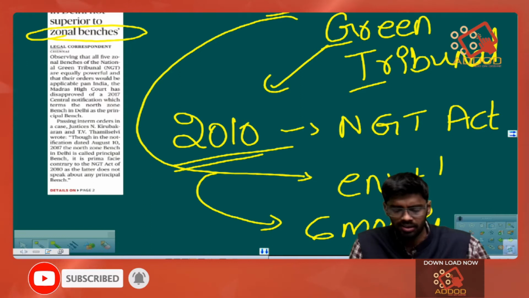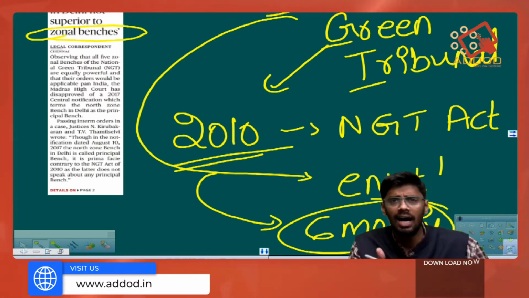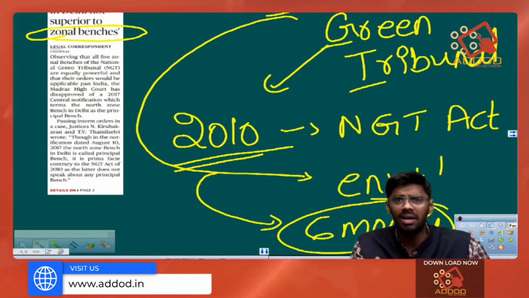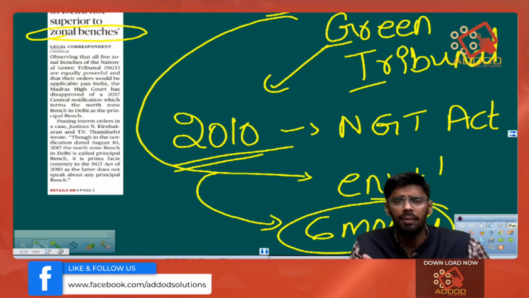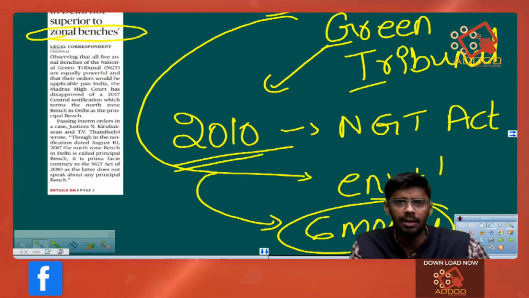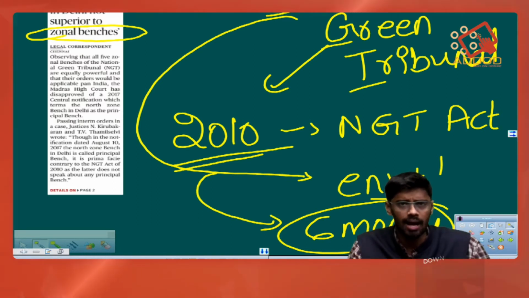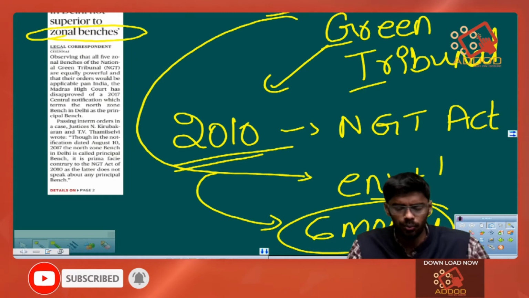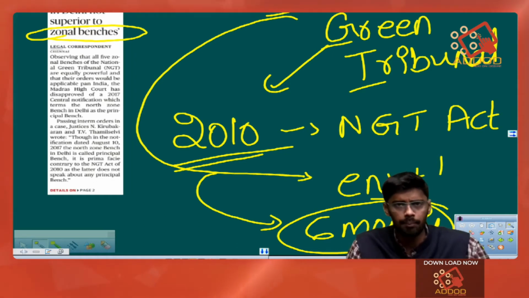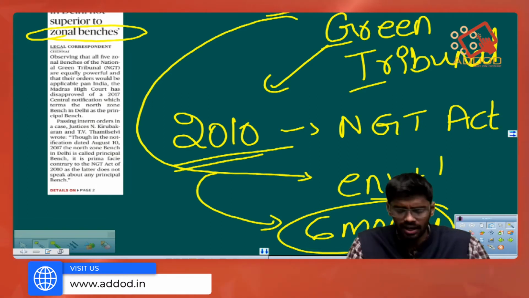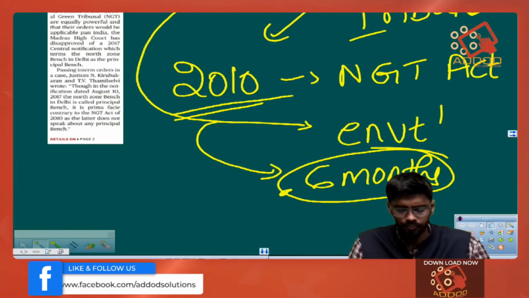Within 6 months. So you can understand how it differs from normal courts. In the normal courts, it may be the High Court, the Supreme Court, or even district courts, if you file a petition, it might sometimes take more than 10 to 15 years as well. So to prevent this and to overcome this issue, the National Green Tribunal is set up so that it can clear a petition and clear a file within 6 months.